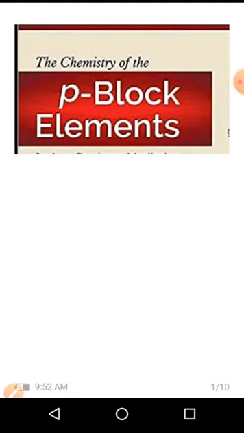So today's class we are going to discuss the topic p block elements. In the periodic table, group 13 to 18 elements are nothing but p block elements. ಪೀರಿಯಾಡಿಕ್ ಟೇಬಲ್ ಅಲ್ಲಿ group 13 ಇಂದ 18 ವರೆಗೆ ಇರುವಂತ elements ಅನ್ನು ನಾವು p block elements ಅಂತ ಕರೀತೇವೆ. So in this class we are going to discuss group 13 elements.